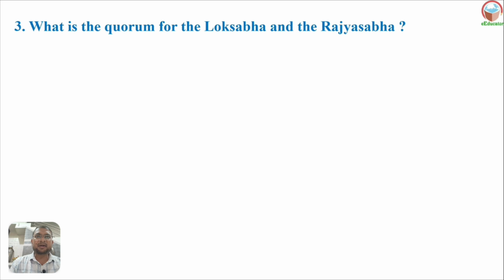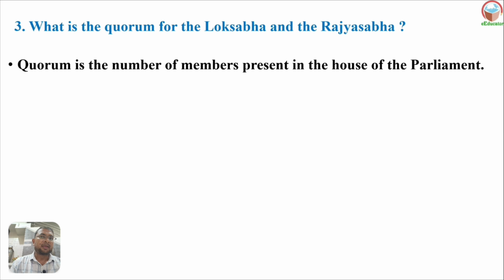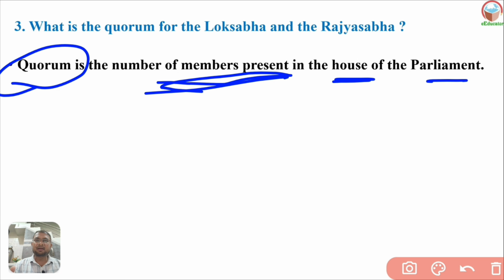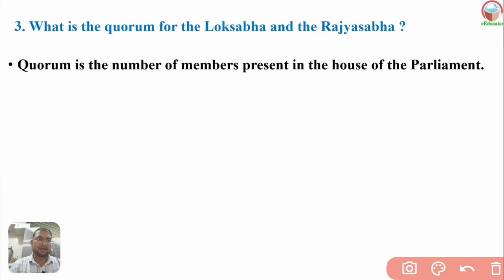Third number, what is the quorum for the Lok Sabha and the Rajya Sabha? Quorum is the number of members present in the house of a parliament. What is the meaning of a quorum? Quorum means the members present in a house of a parliament. House of a parliament means the Lok Sabha and Rajya Sabha. Members present in Lok Sabha and Rajya Sabha here.